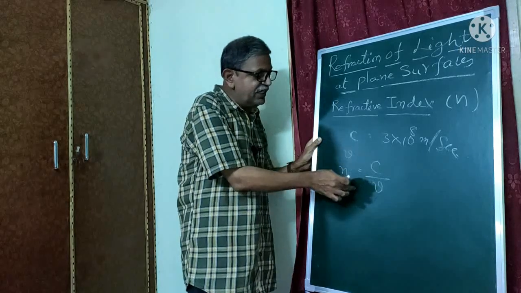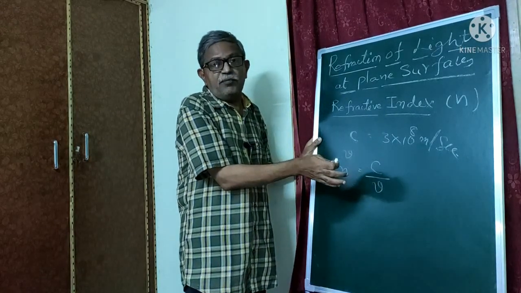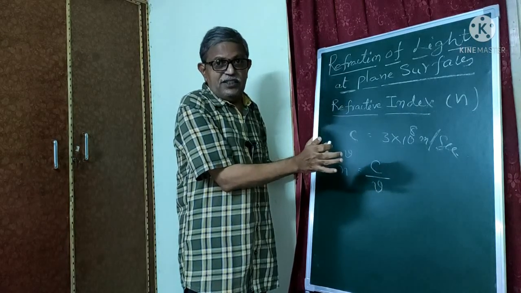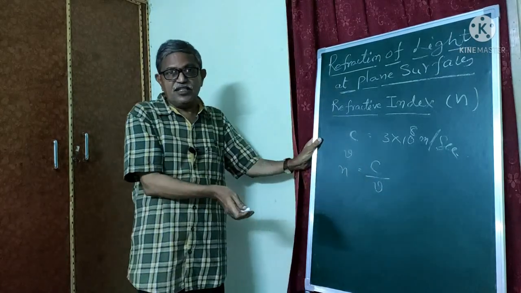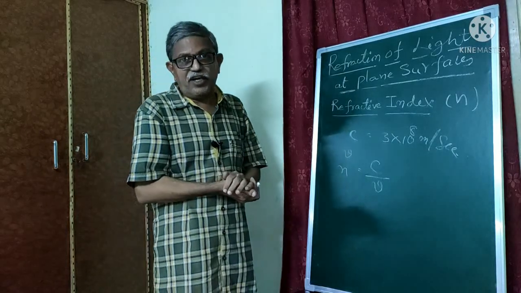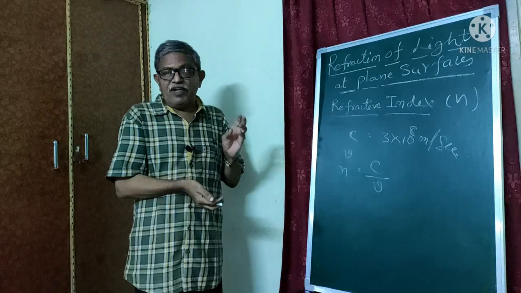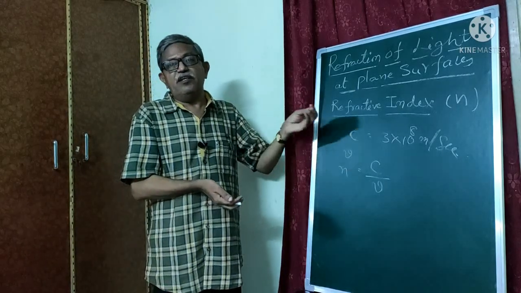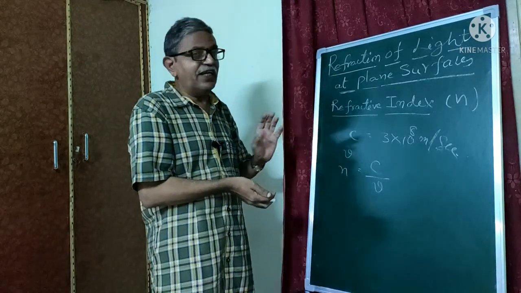So this is the ratio of two quantities. Normally it cannot have any units, and it is a dimensionless quantity. n is equal to c by v. That is called the refractive index. This refractive index states that the velocity of light in the other medium is the nth part of the velocity of light in vacuum. So this is all about refractive index.